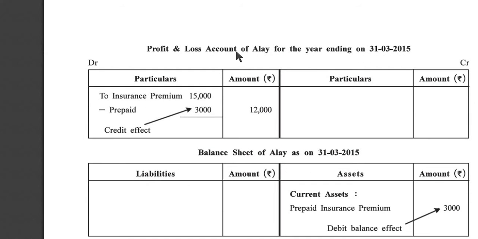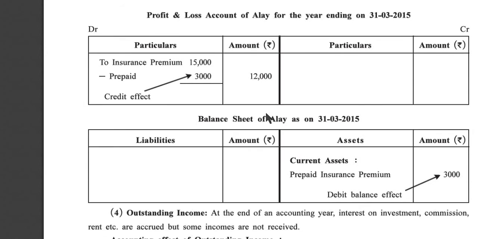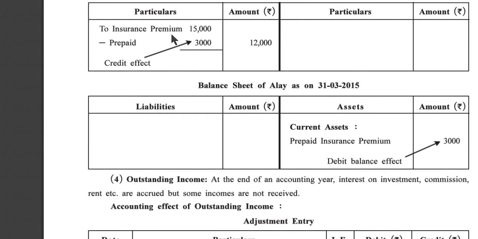Now, profit and loss of Alloy for the year ending 31st March 2015. Insurance premium 15,000 and it is prepaid. So minus prepaid 3,000, outer column 12,000. It is a credit effect. Minus, since it is a debit side we minus, it is called credit effect.